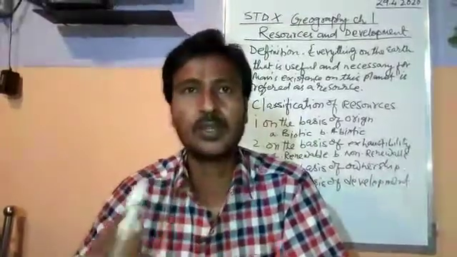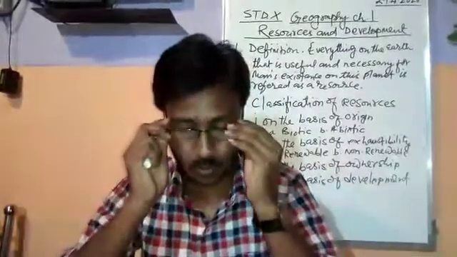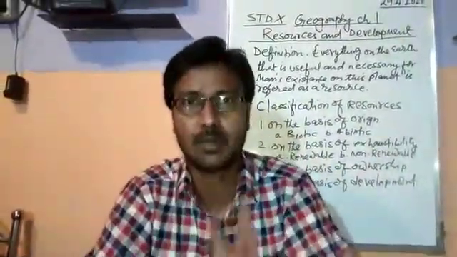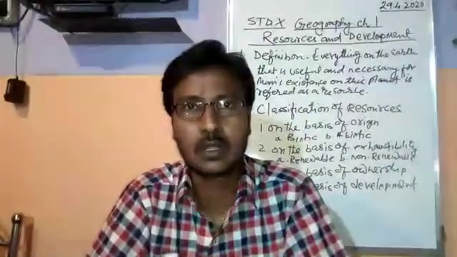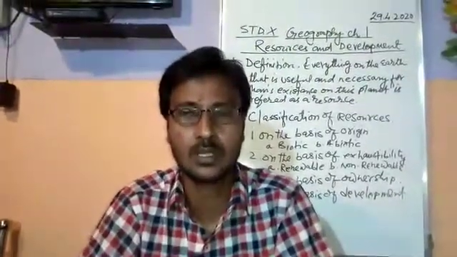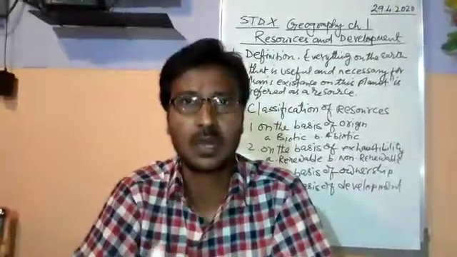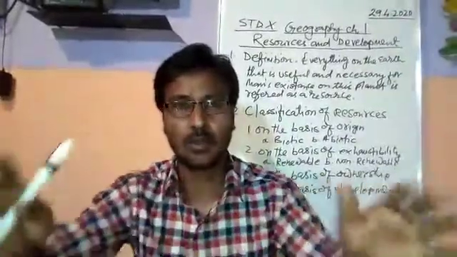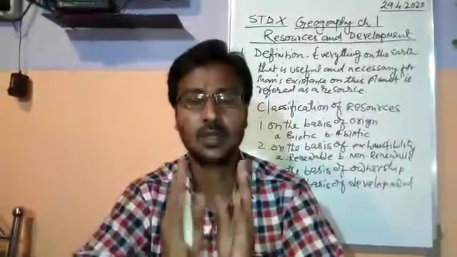Number two, community resources. Community resources are the resources which are owned by a group of people or a community. For example, village pond, village well, burial ground, temples, churches, mosques; these are community resources. Playground, park; these are owned not by only one person but by all the people of the community living in one place. So that is called a community resource.